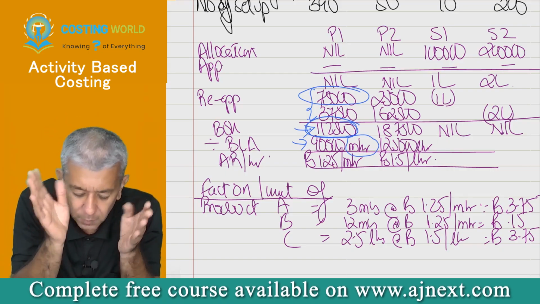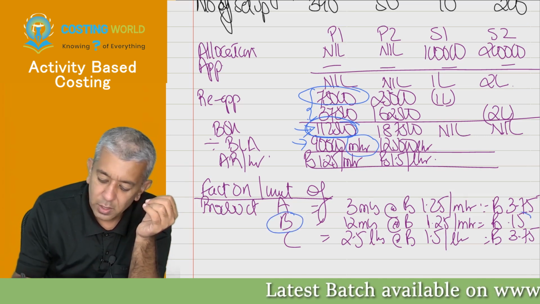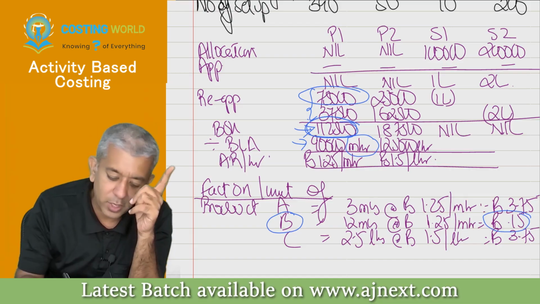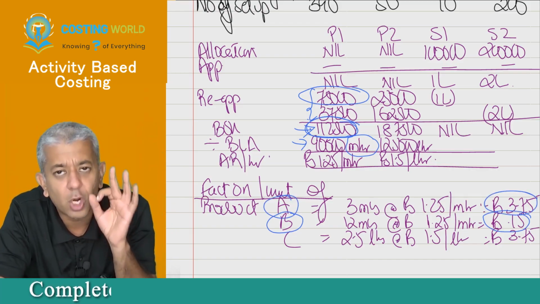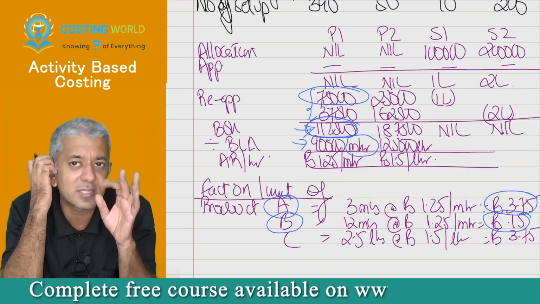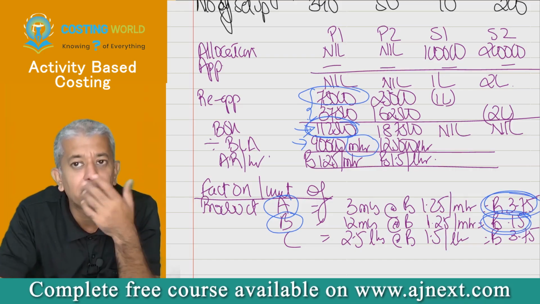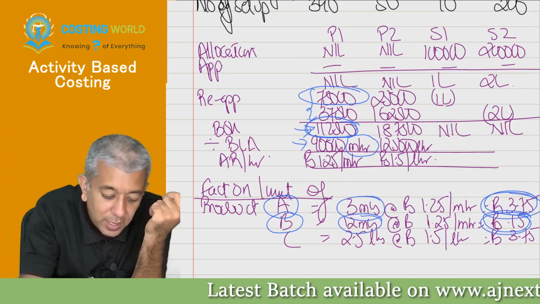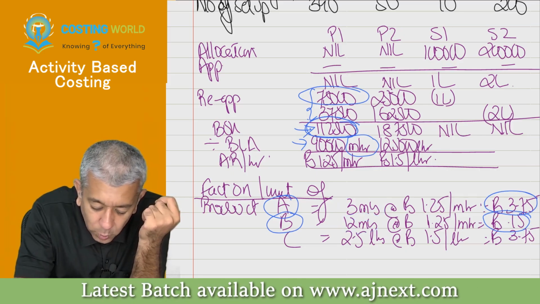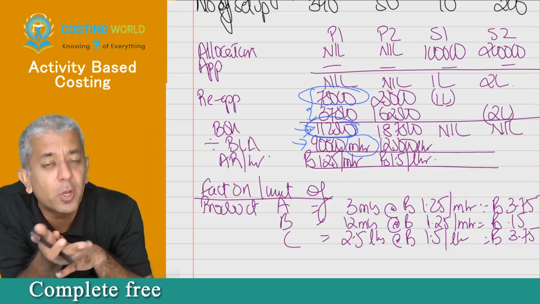Okay, I'll again repeat. You all tell me one thing. Product B, 15 rupees of overheads. Product A, 3.75 of overheads. Tell me why product B got 4 times the overheads as compared to product A. This figure is 4 times of this. Why? Because machine hours are 4 times. Okay. But you should divide those particular costs based upon machine hours only if they are dependent upon machine hours.